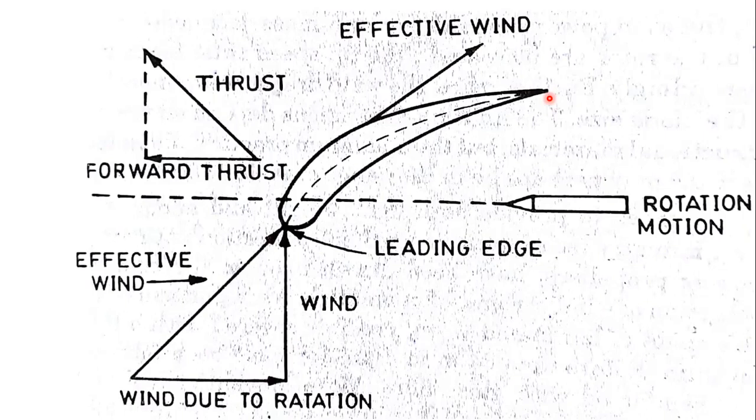Since it is about 6 times more, these blades are set flat at small angles with the plane of rotation, and they are almost at right angles to the direction of the wind. If you see this, this is the horizontal axis, this is the vertical axis. These are kept vertically, which means the wind action is always at right angles to the direction.